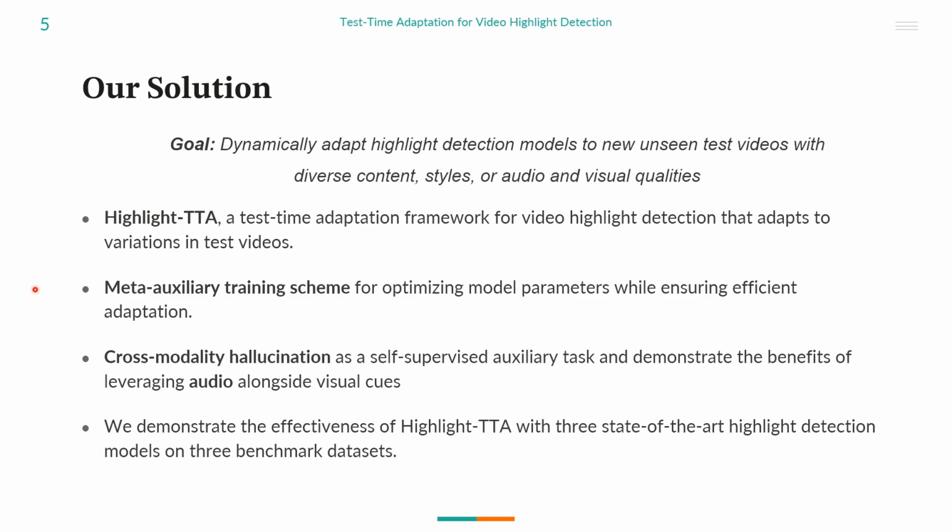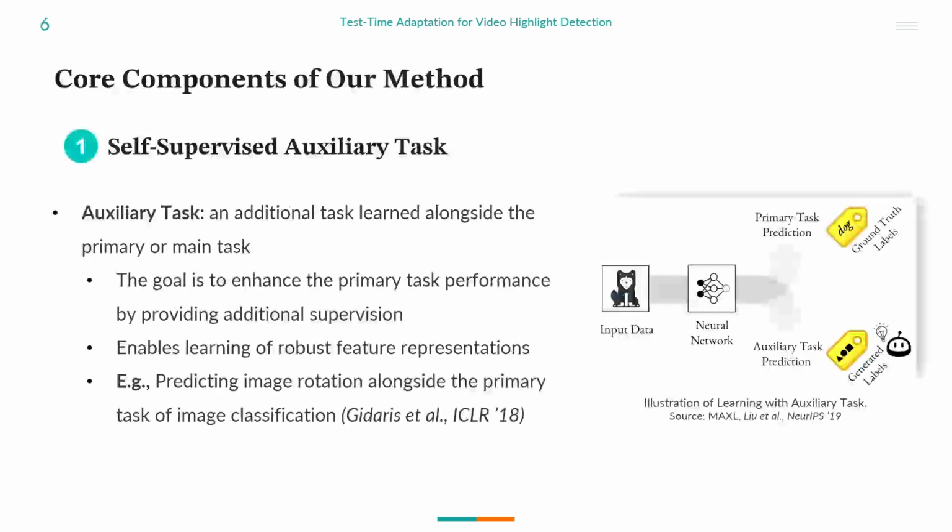We propose to use a meta-auxiliary training scheme for optimizing model parameters while ensuring efficient adaptation. We also utilize cross-modality hallucinations as a self-supervised auxiliary task and demonstrate the benefits of leveraging audio alongside visual cues. We demonstrate the effectiveness of Highlight-TTA with 3 state-of-the-art highlight detection models on 3 benchmark datasets.